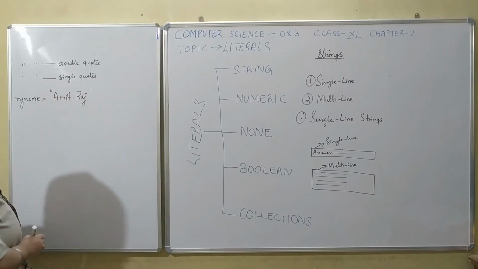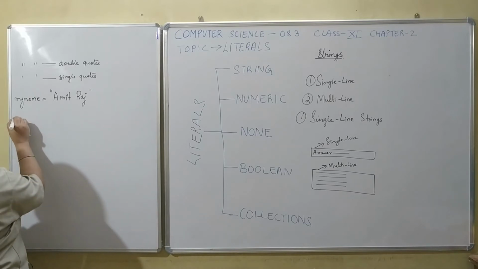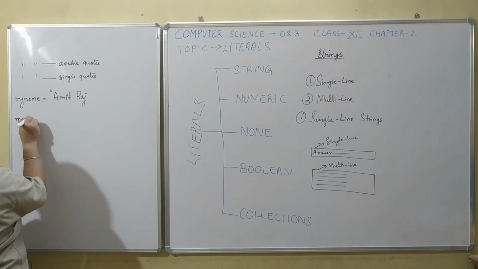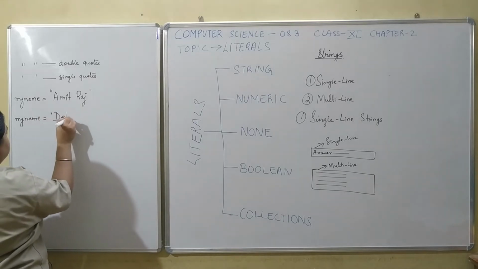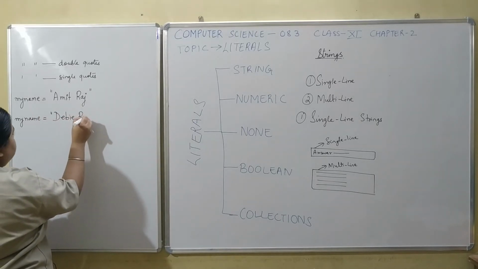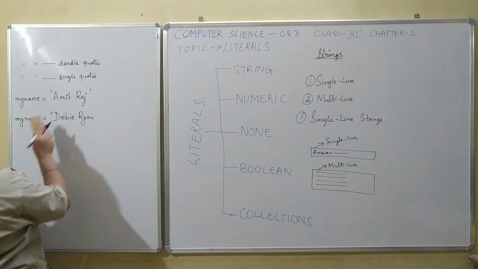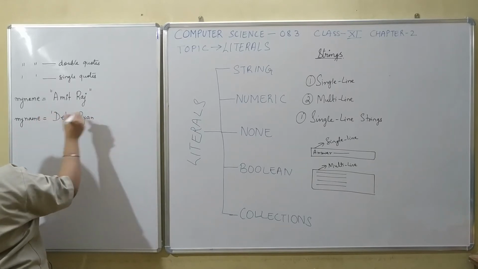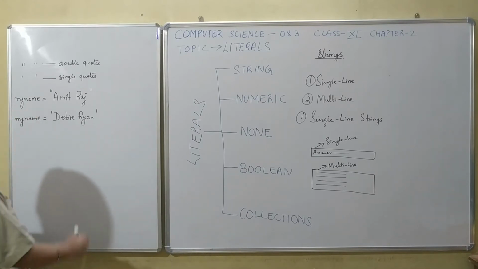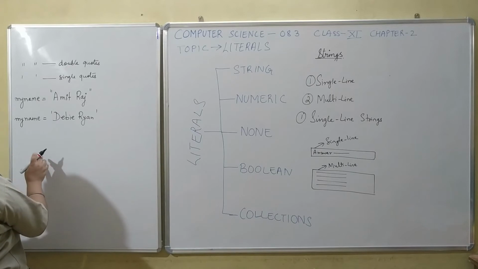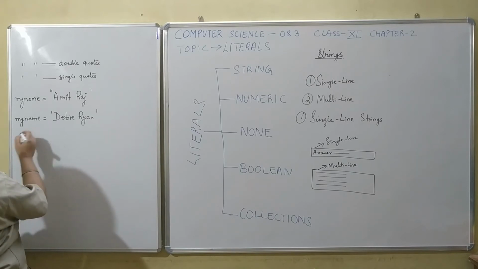So this is a single line string. Instead of writing it within double quotes, I can write it within single quotes.